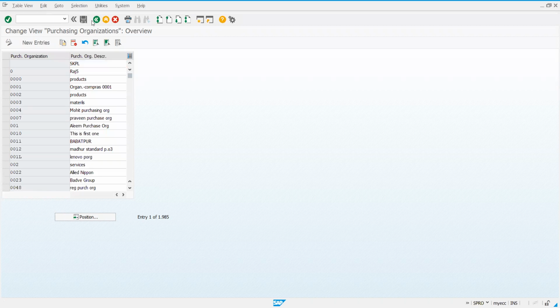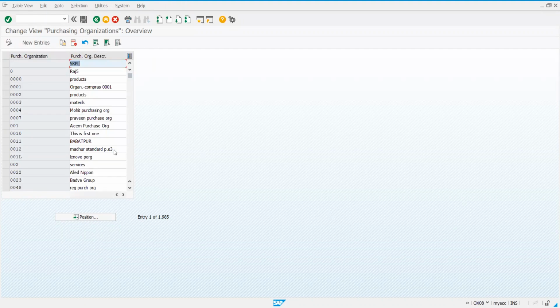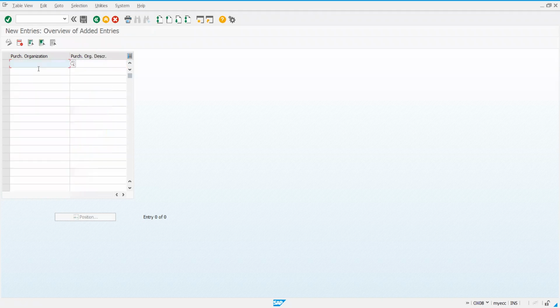So I'll come back and take it as T code 808. Again I am on the same screen. New entries. Purchasing organization, I'll call this ISPO. ISPL PUR.org. I'll save it.